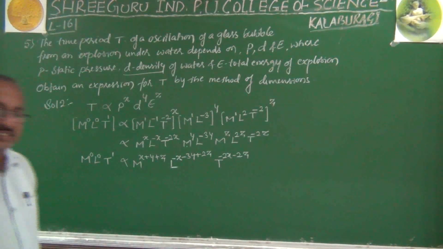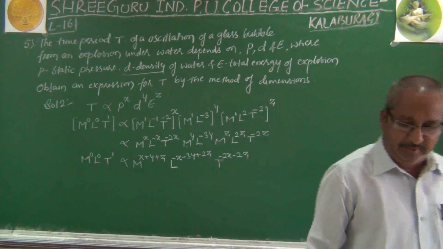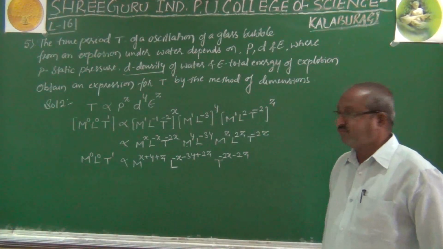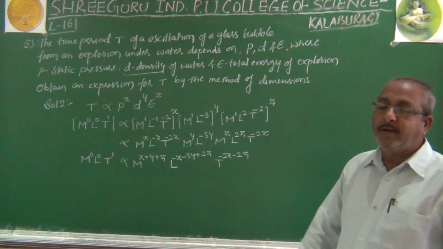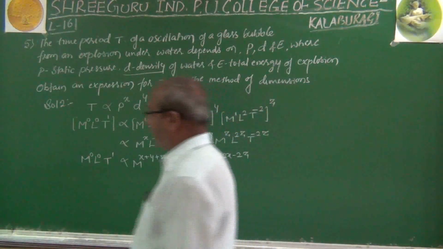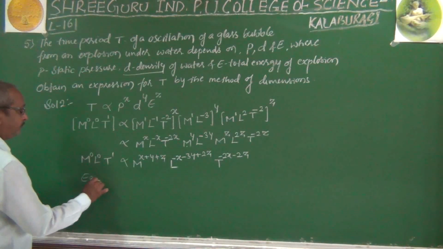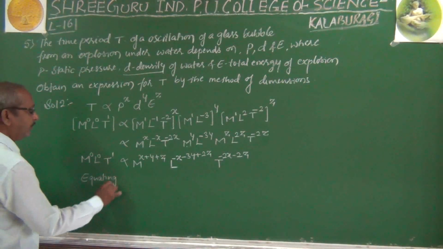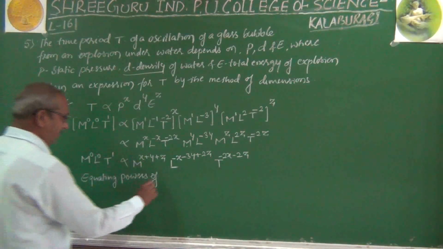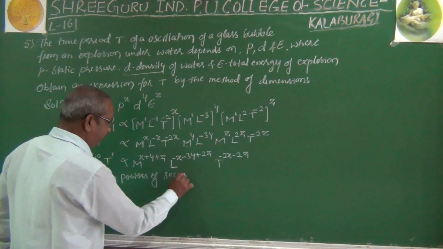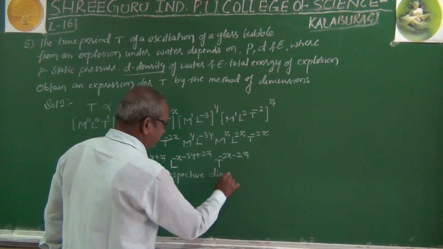As I told in the last class, in this case, if you want to find out the value of x, y and z, then we have to equate the powers of respective dimensions. We have to equate the powers of respective dimensions. So therefore here we will write it: equating powers of respective dimensions.